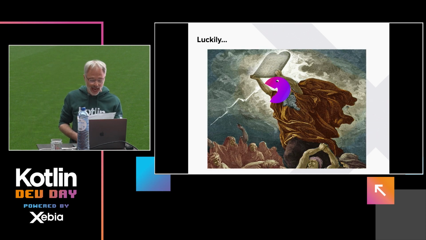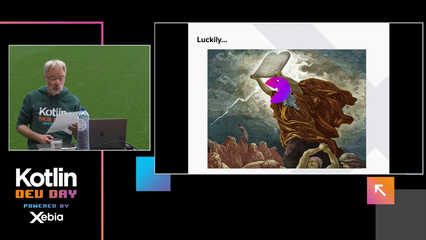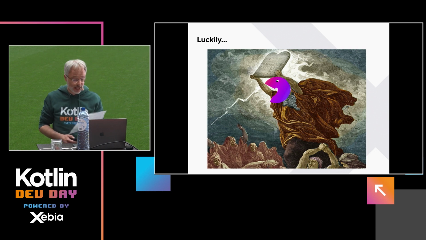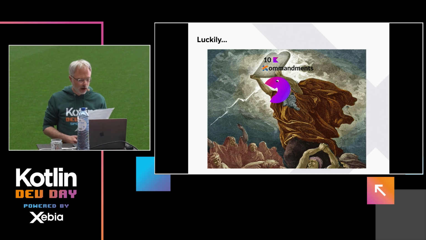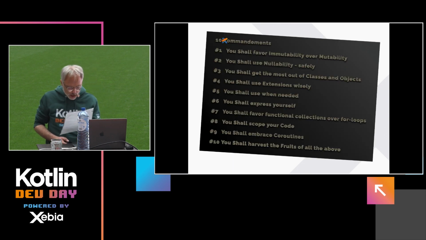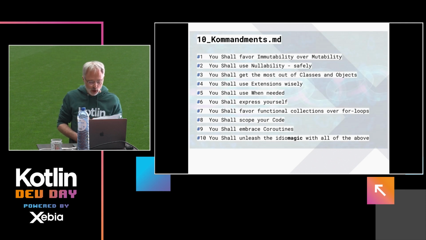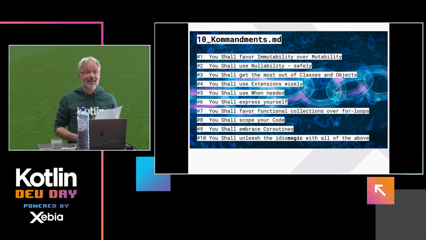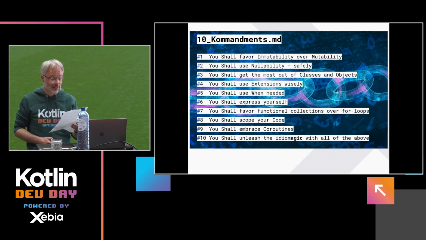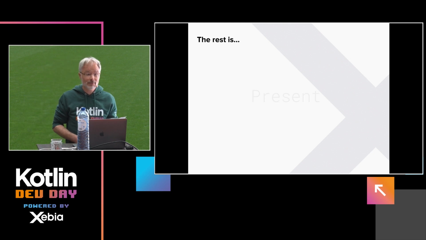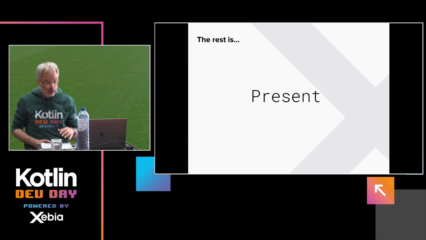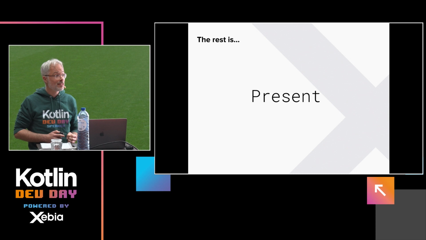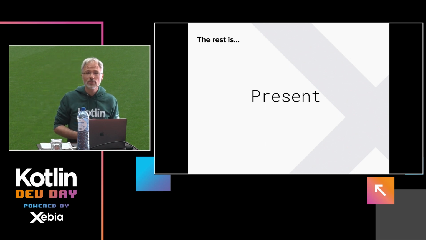Then the creator said to Pac-Man, "Go down, because you programmers, whom you brought out of the dark programming languages, have become corrupt." And he handed Pac-Man a tablet with 10 commandments, carved in stone, carved in Markdown, stored on the blockchain for eternal availability, on how to utilize Kotlin as it was originally intended. Well, and the rest is present, because today we will explore these commandments in the hope they will enlighten you and turn your code bases, hopefully, into beautiful gardens of Eden.